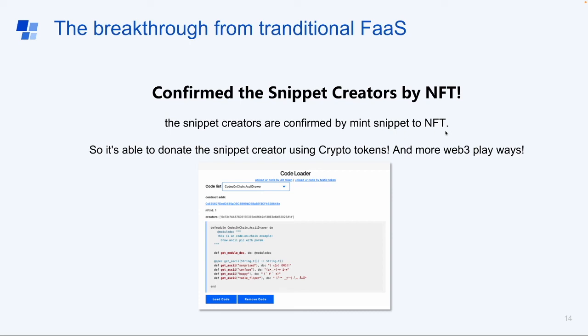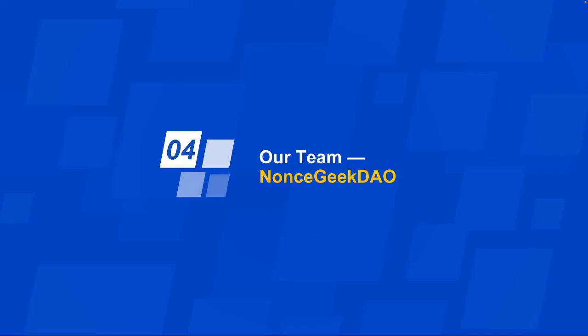The snippet creators are confirmed by minting snippets to NFT, so it's able to donate to the snippet creator using crypto tokens. And in the future, maybe we can explore more interesting Web3 playways.